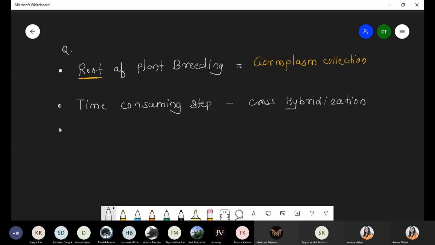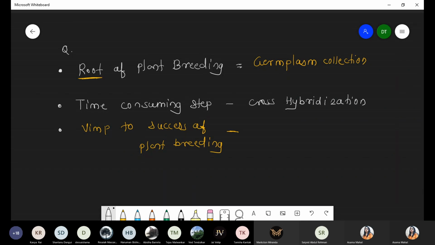Now if we are talking about what is important to the success of plant breeding, which is the very important step? We just discussed that we require a superior quality team of scientists, because it requires superior evaluation before commercialization.